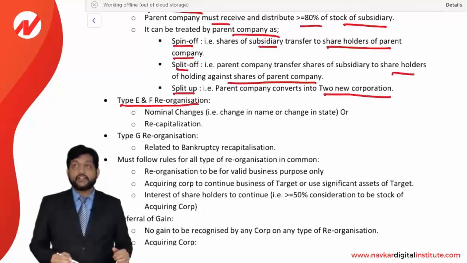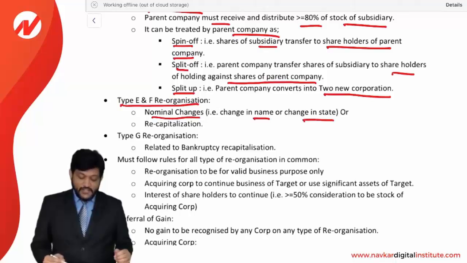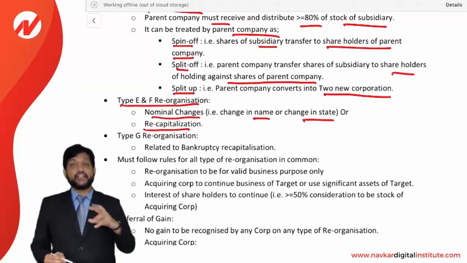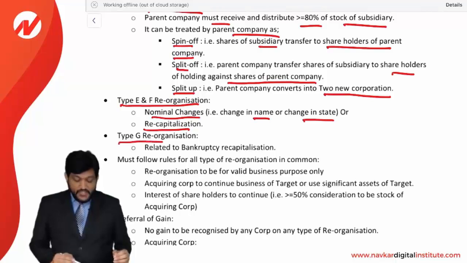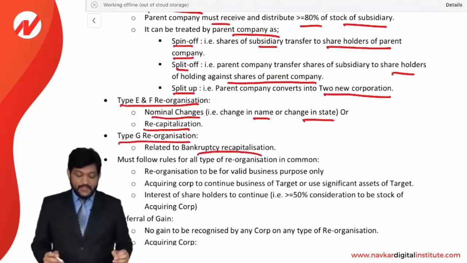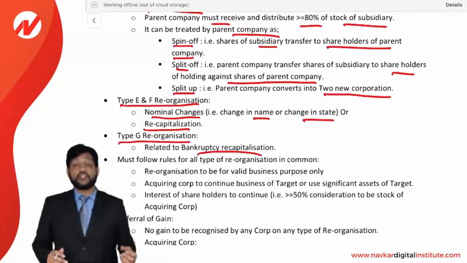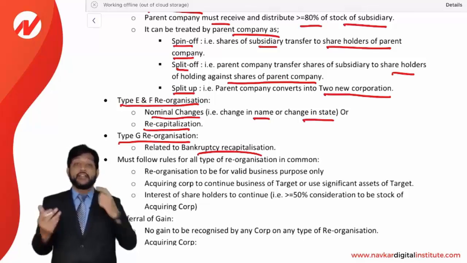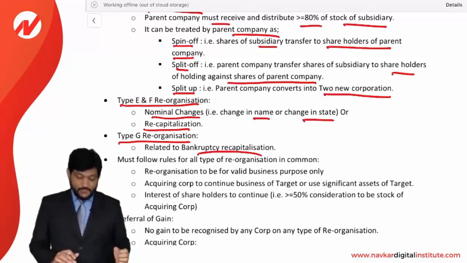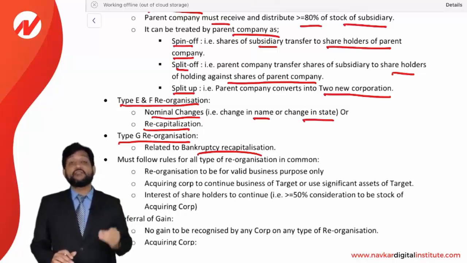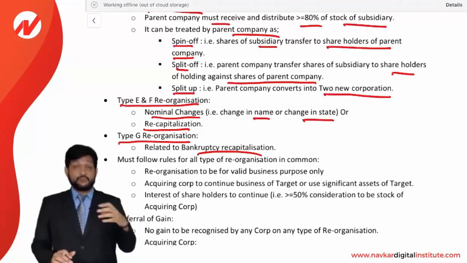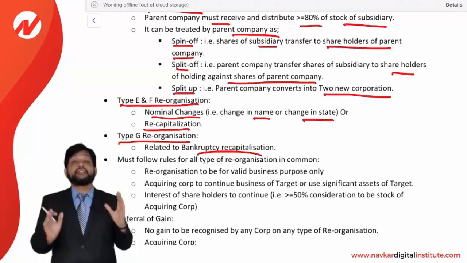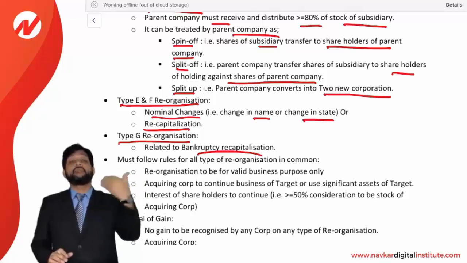Type E and F reorganization. Type E and F reorganization is a nominal change, like a change in the name or change in the state, or recapitalization. This is called an E and F reorganization. Type G reorganization is considered a bankruptcy recapitalization. Bankruptcy recapitalization means reorganization, you can say recapitalization, and that is called a type G reorganization, wherein everything is being reorganized in terms of bankruptcy proceedings. So these different types of reorganizations are called tax-free reorganizations, wherein the gain will not be recognized, it will be postponed, it will be deferred.